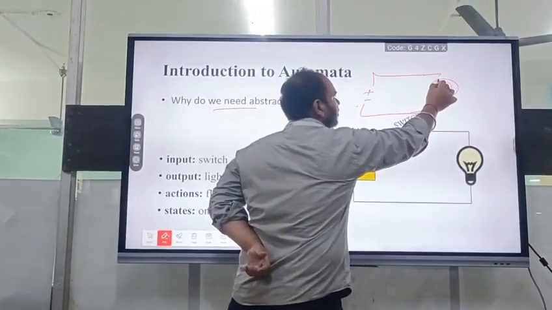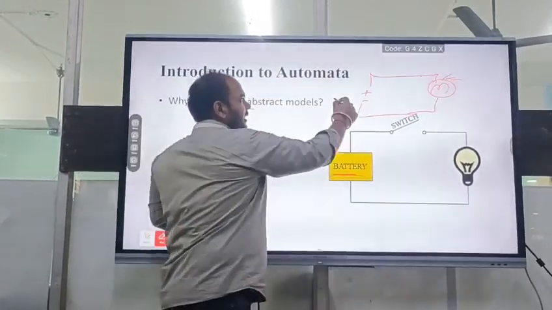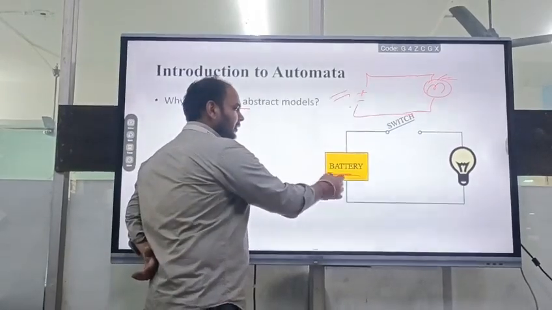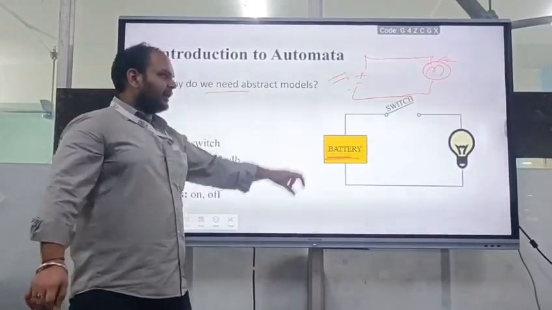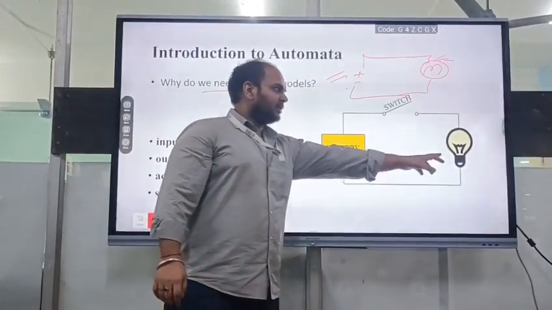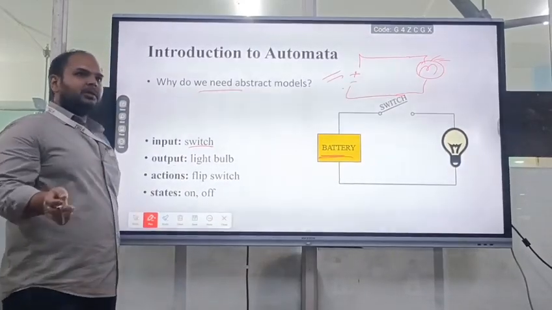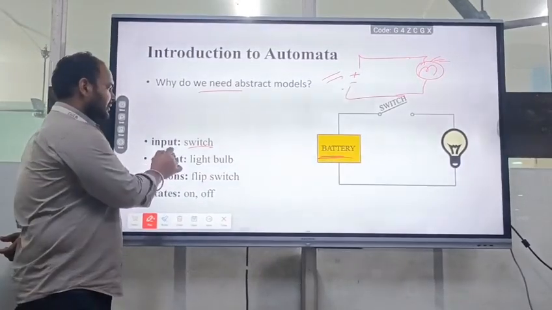If my terminals get connected, the bulb will glow. This is known as the abstract model. With the help of this abstract model, I can deal with the physical entities. Suppose in this case, I have taken a battery and I have connected the battery with the bulb. My input will be the switch. When the switch gets on, the bulb will glow. So in that case, my input works as a switch.